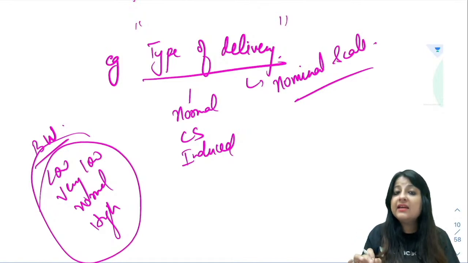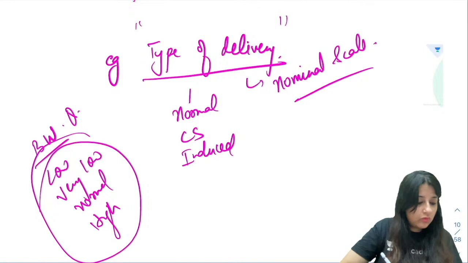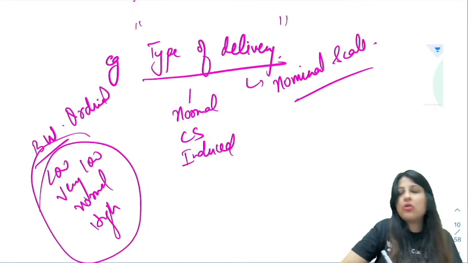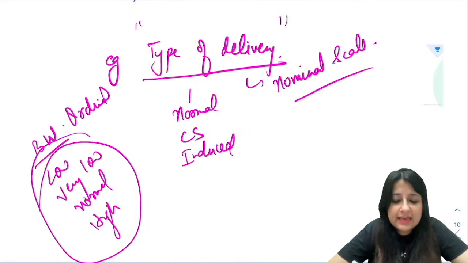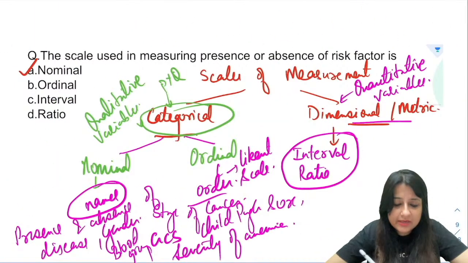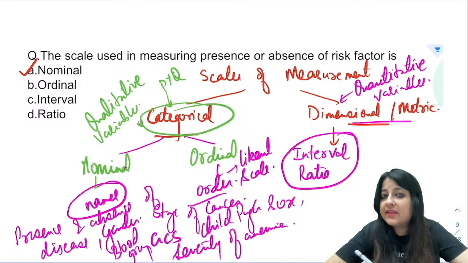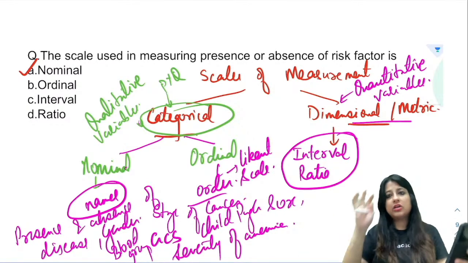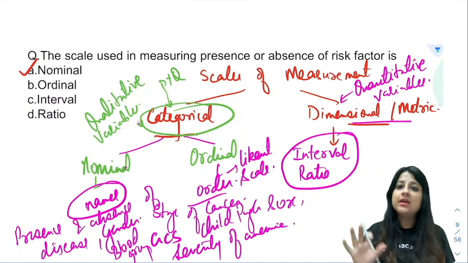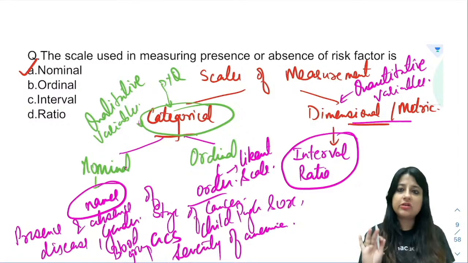Remember one thing, all the qualitative variables come under categorical scale, in which you have to divide into nominal and ordinal, and all the quantitative variables, guys, go under the dimensional or metric scale. So the second topic is also done, scales of measurement.